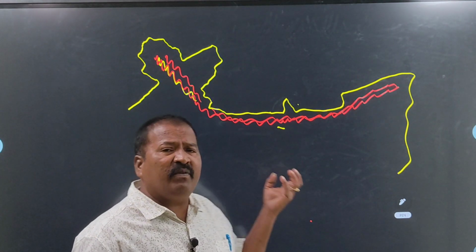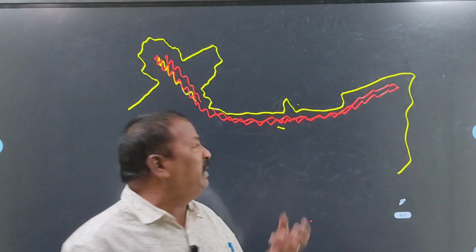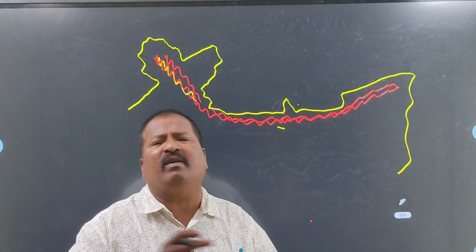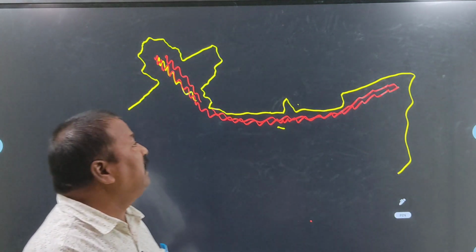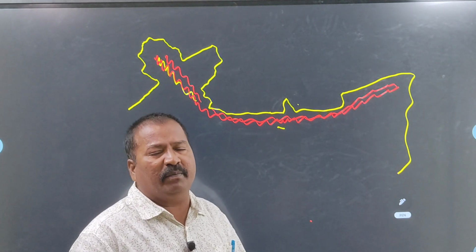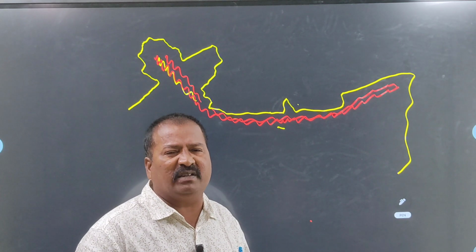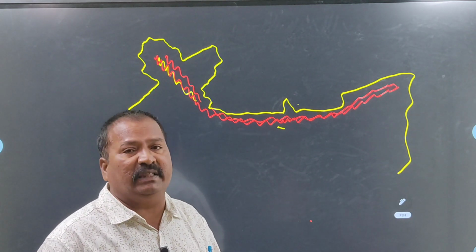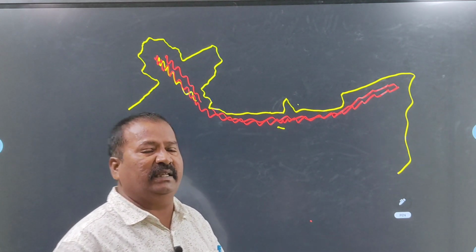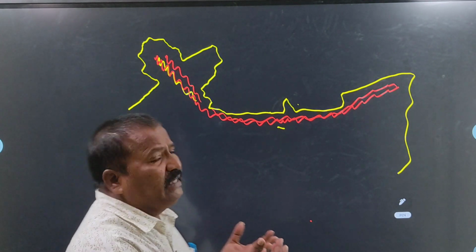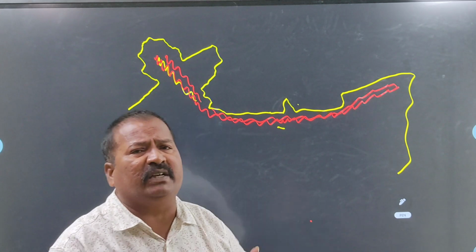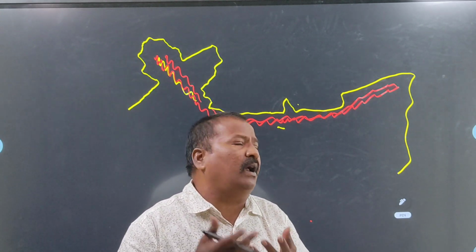Before the formation of these Himalayas, what type of landform was there in the place of the Himalayas? One big water body was there. Its name is Tethys Sea. How these Himalayas were established from the Tethys Sea and the remaining information, I will try to explain in another video.